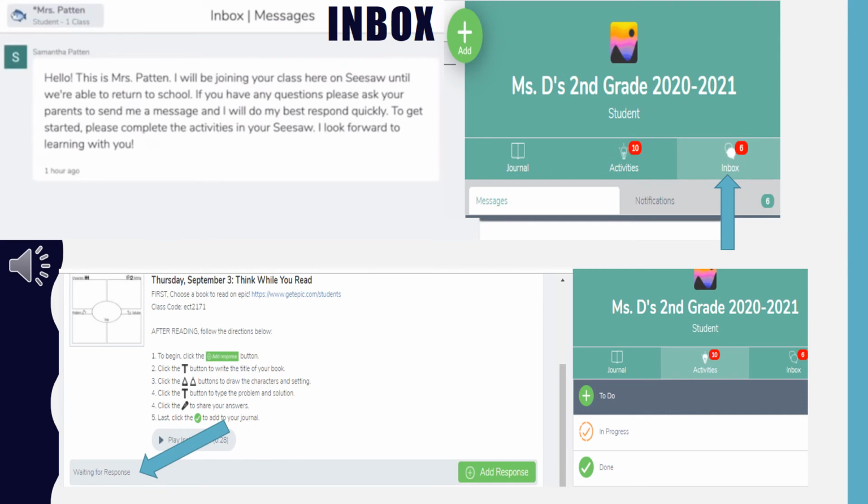Another feature you need to know about is your inbox. Your inbox is like email in SeeSaw. Check it frequently because your teachers might send important information to you. If there is a new message, there would be a little red box and it would show a number. That number shows how many messages you have in your inbox. Be sure to read them all.